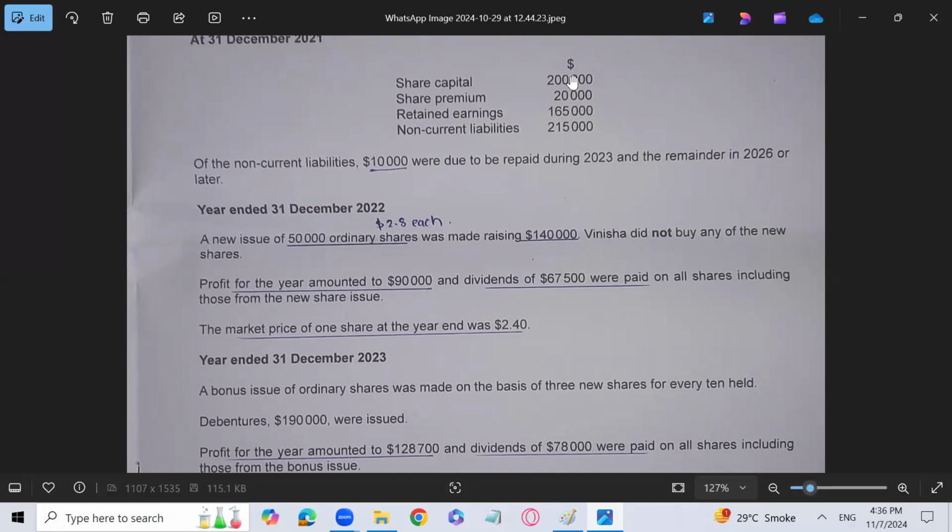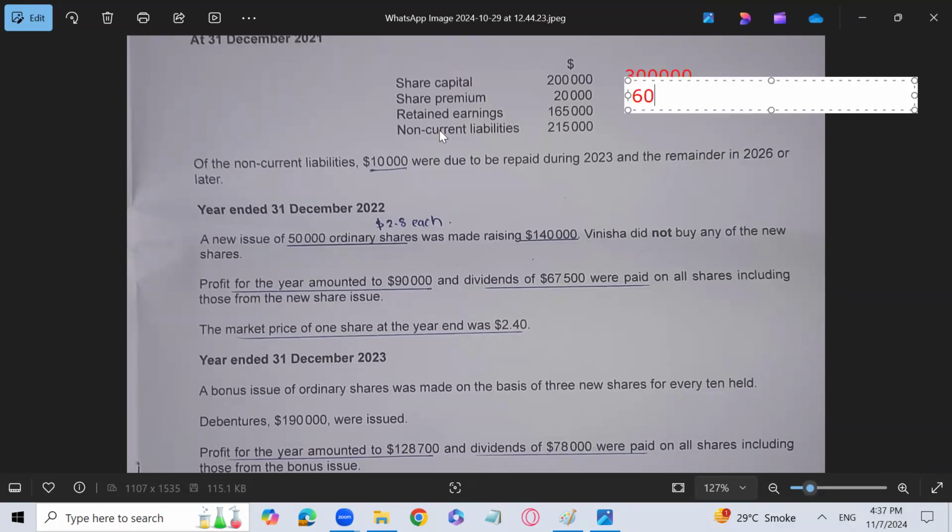But now the share capital has increased. You remember how much it has increased? 50,000 multiplied by 2, that is 1 lakh. So 2 lakh plus 1 lakh, the new share capital for 2022 is 3 lakh. Share premium has also increased, 20,000 plus 40,000, that is 60,000.